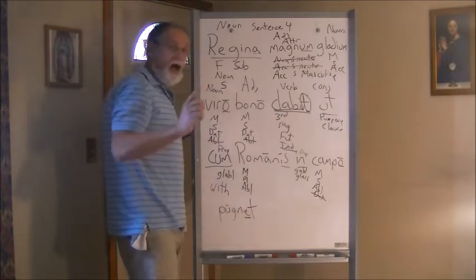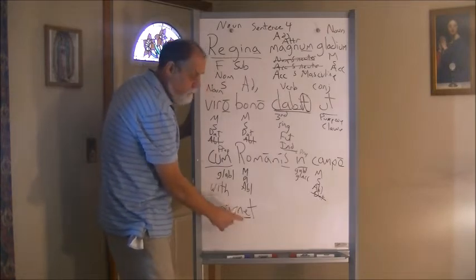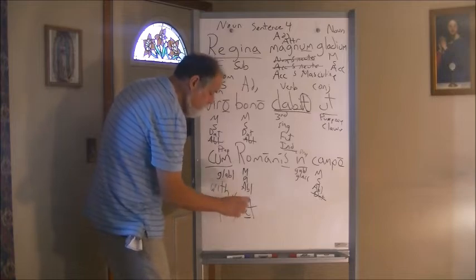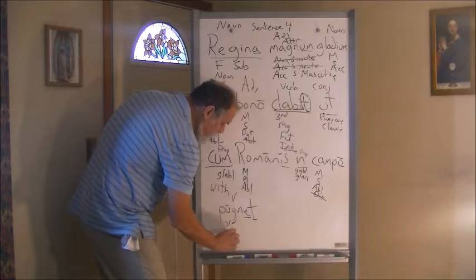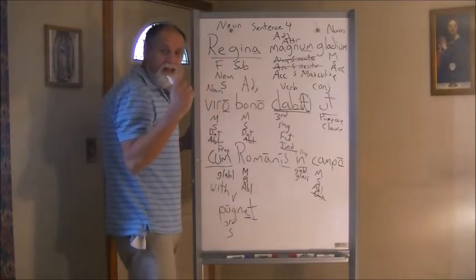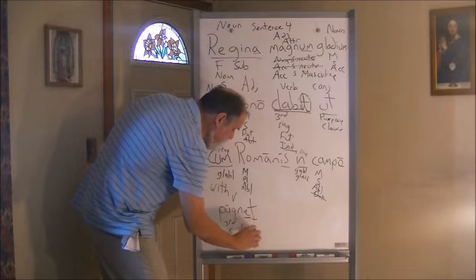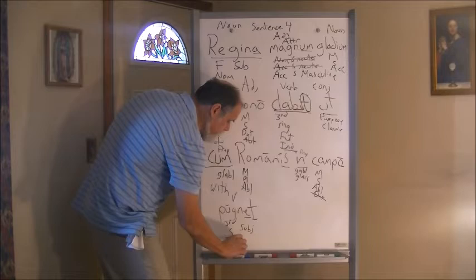So why the E? Well, it's a purpose clause. So we have a subjunctive verb. This is a stem vowel mutation. So we have a verb. We're going to look for the person. We see the T at the end, so we know it's third. We know it is singular, and we know it is the subjunctive mood. And when we see that stem vowel mutation, we know it is the present subjunctive.